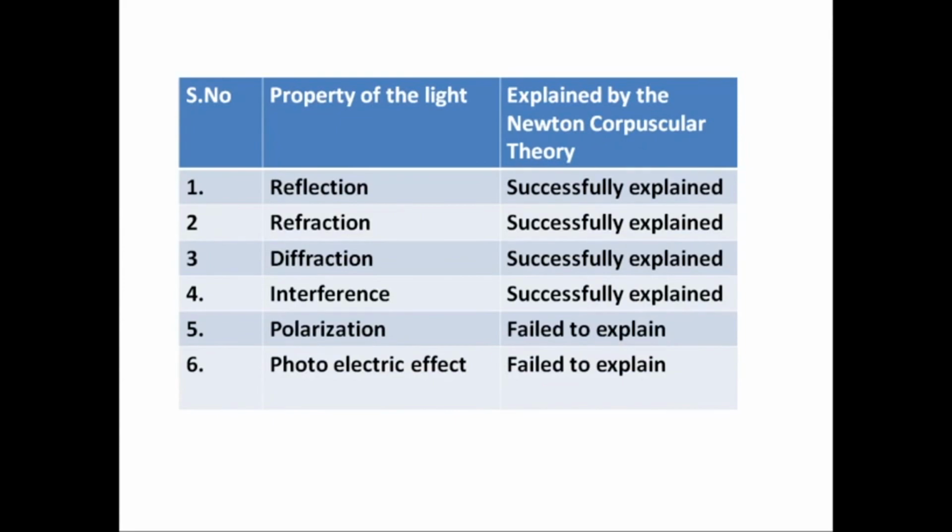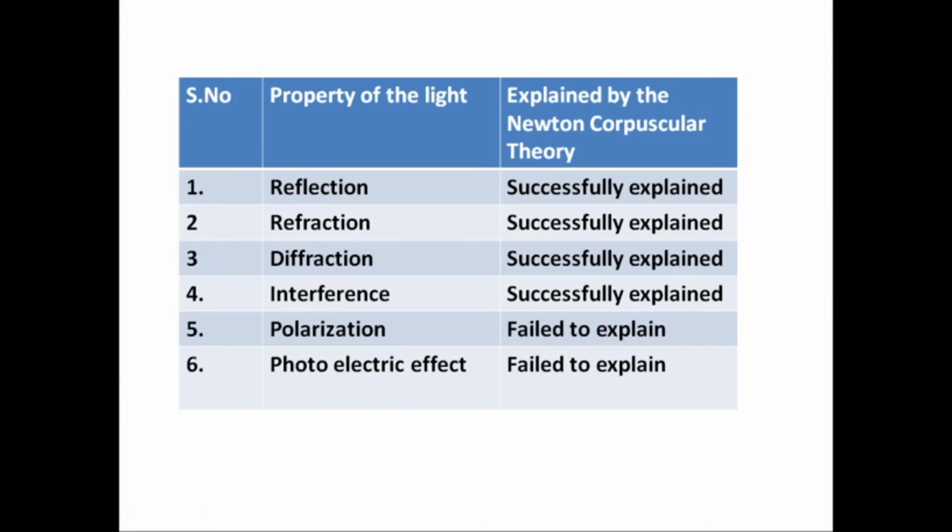With the help of de Broglie's theory, the properties of light are successfully explained: reflection, refraction, diffraction, interference, but it fails to explain polarization and the photoelectric effect.